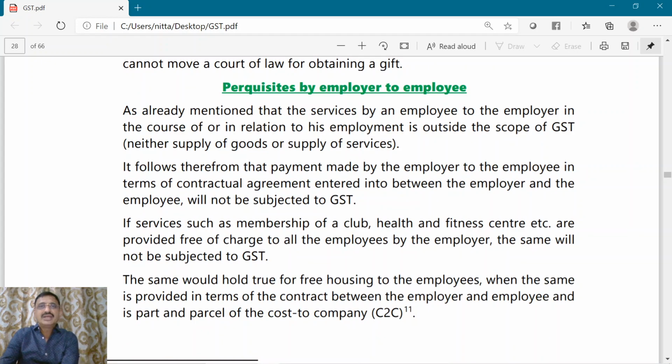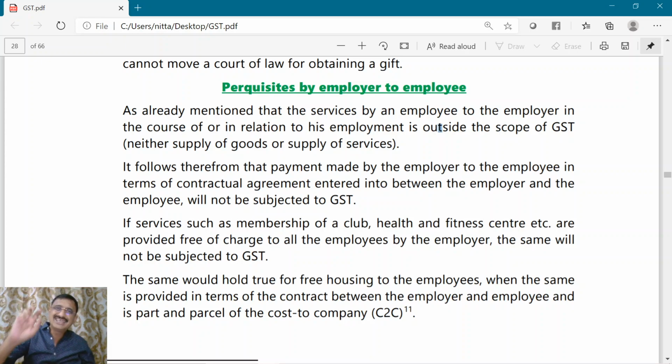Now, perquisite by employer to employee. We already understood that under Schedule 3, services by employee to employer in the course of contract of employment is not subjected to GST.